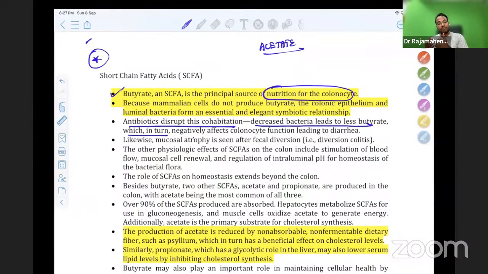This is one important point. So when you give antibiotics, this butyrate is less, and that may cause diarrhea. Likewise, mucosal atrophy can also cause similar diversion colitis.